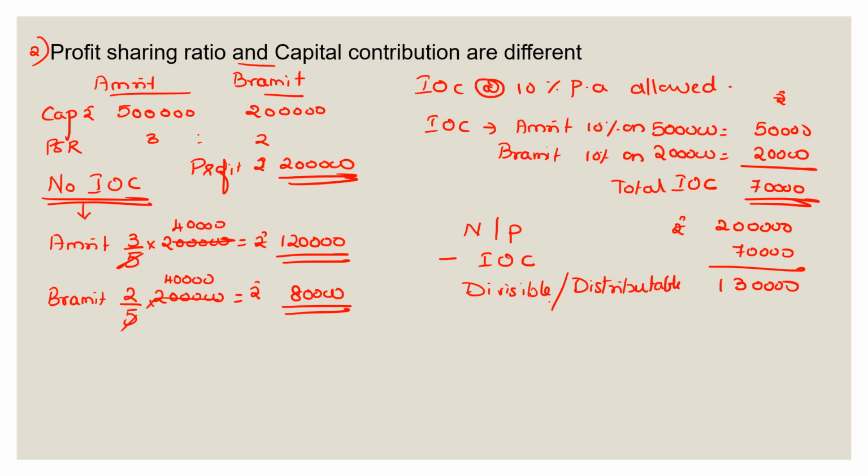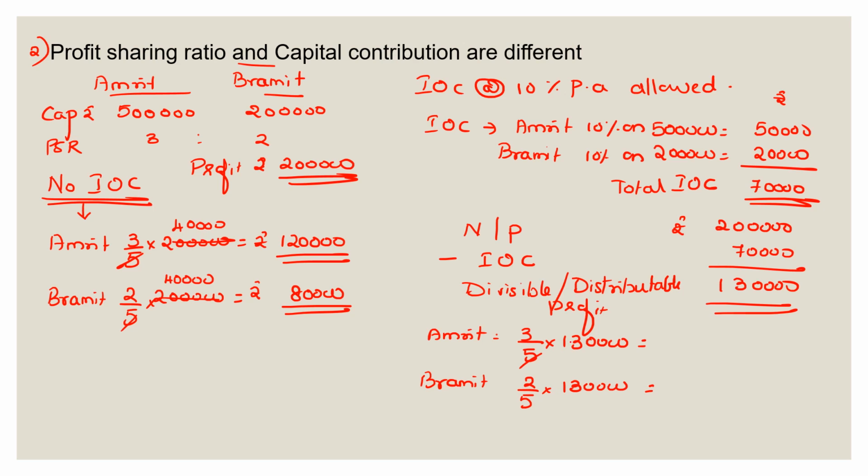Means a profit which would be distributed in the profit sharing ratio. So this would get divided in 3:2 ratio. So now let's divide that. So Amrit would get 3 by 5 of 1,30,000 and Brahmit would get 2 by 5 of 1,30,000.